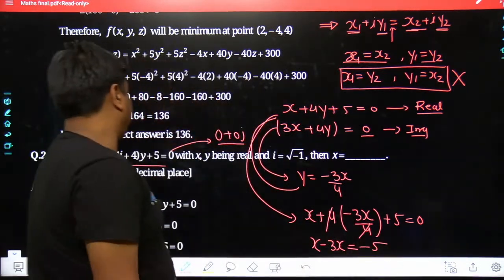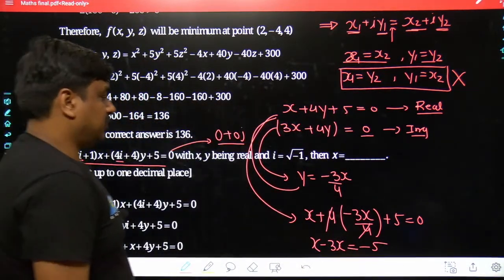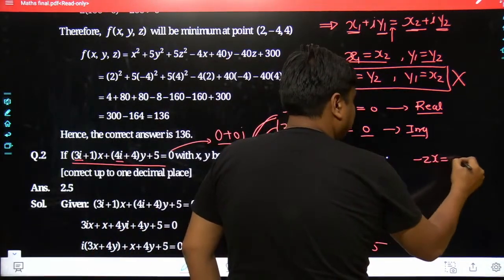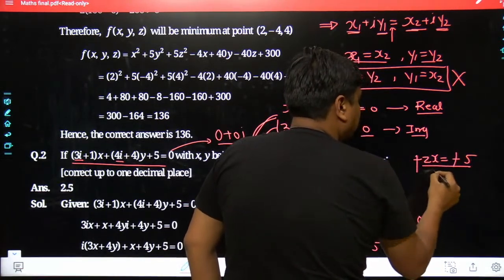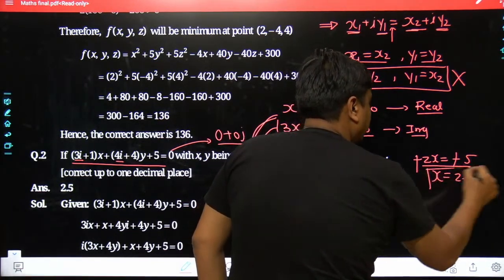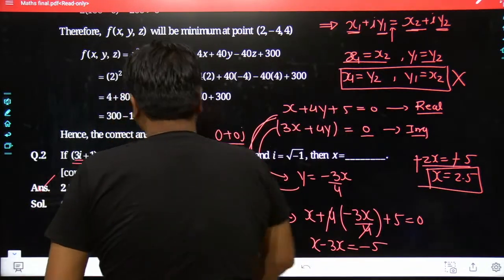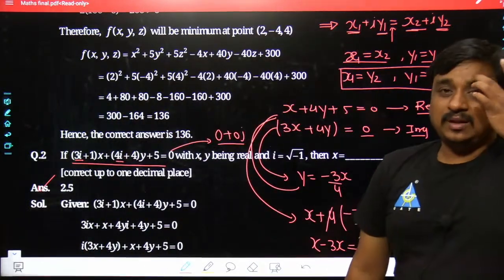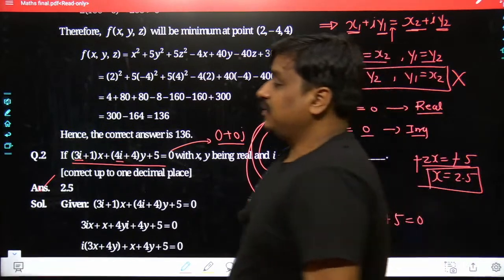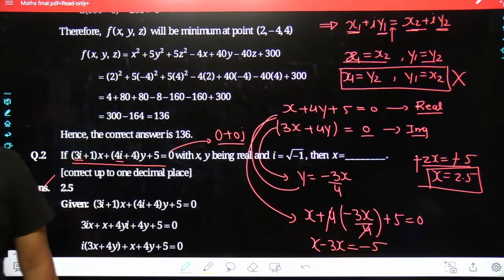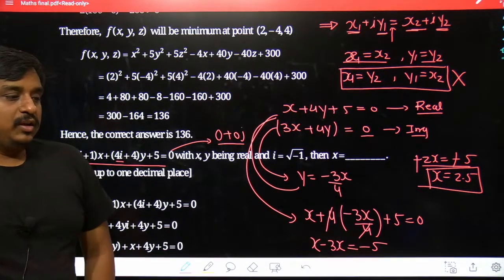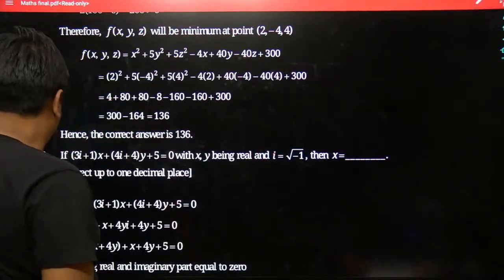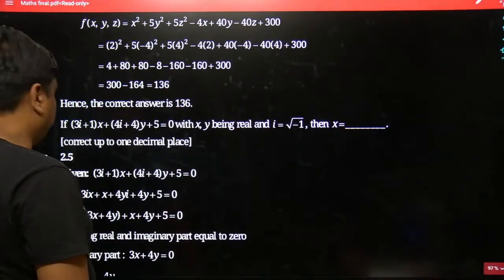The 5 would go towards the right hand side. Yes. And at the end of the day, x minus 3x would make it minus 2x. The minus 2x has to get compared with the minus 5. Minus goes off. The x would be simply 5 divided by 2, which is precisely equal to 2.5. So till this point, probably each and everything must be clear to all of us. Yes, tell me. Is that part clear? Yes. So which page was it? It was page number 38. No, just a minute. Yeah, it was page number 38.